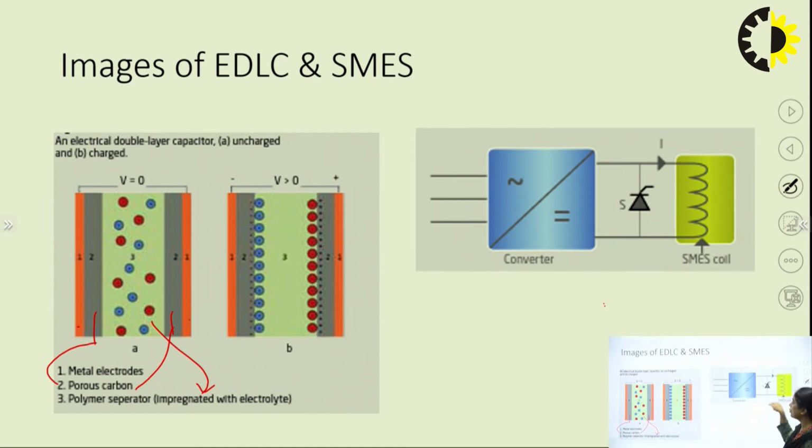This is the SMES coil. Here converters will be there that will convert the energy from AC to DC. This is the notation for the AC, this is for the DC. So the converter will be there for converting the form of the energy from AC to DC, and this coil will be charged.